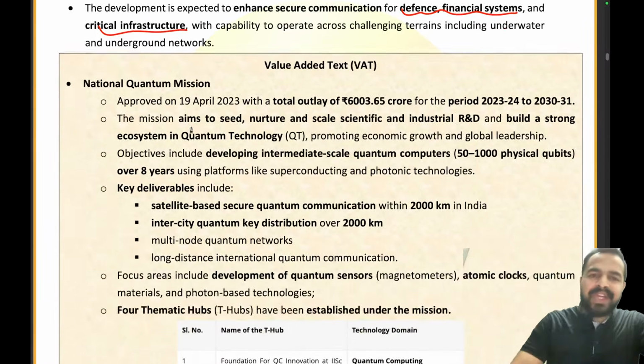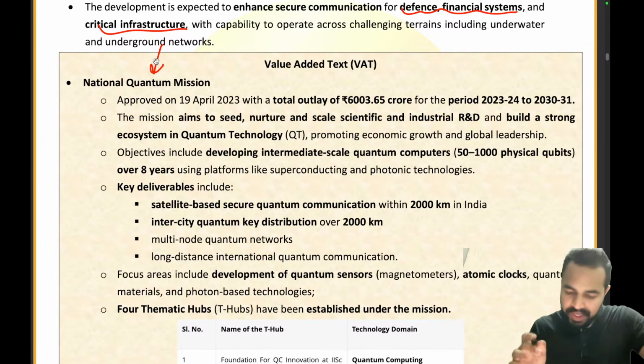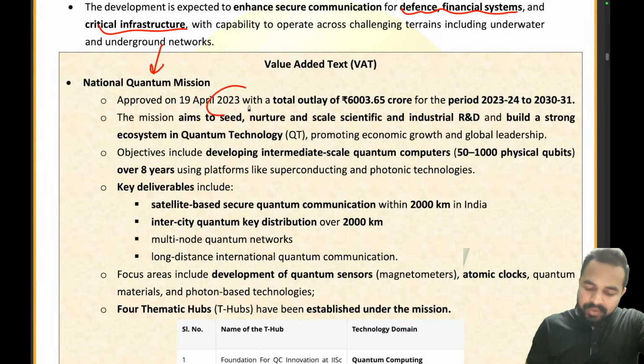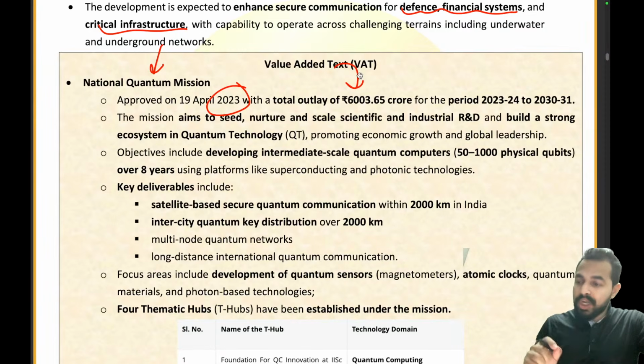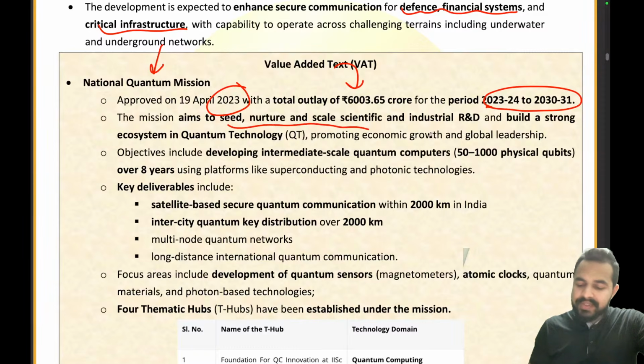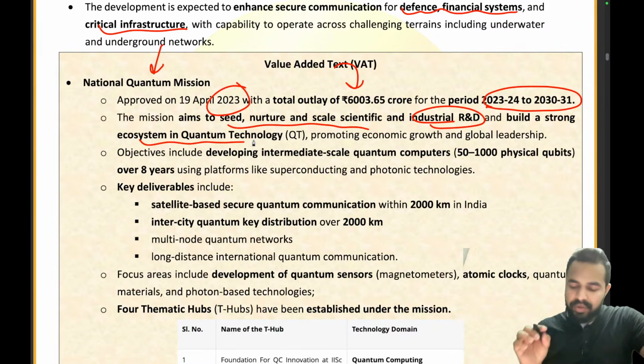So now moving ahead to the National Quantum Mission, guys. The National Quantum Mission was launched for this purpose only, in 2023 with a total outlay of 6,003 crores. See guys, we have the outlay of 6,003 crores for a period of 8 years, that is 2023-24 to 2030-31. We wanted to seed, nurture and scale scientific and industrial research and development and build a strong ecosystem in quantum technology. So in quantum technology we want to have a very strong ecosystem, and that's why we work on it, right?